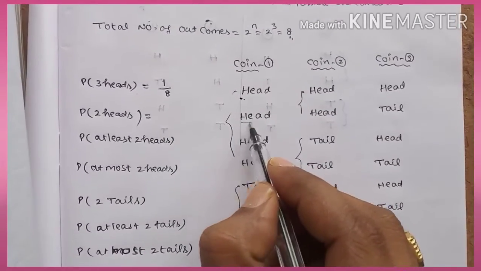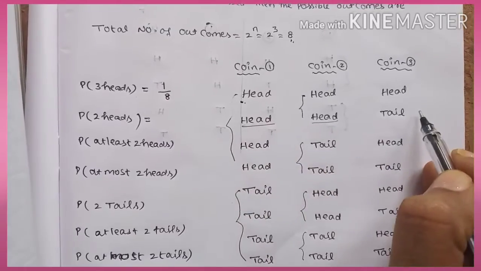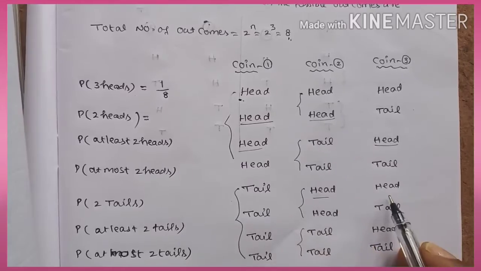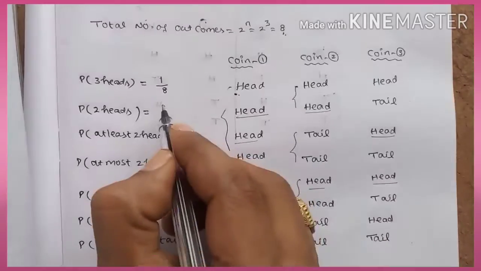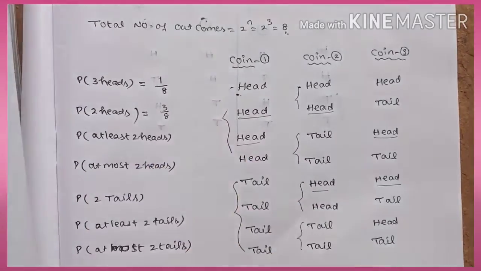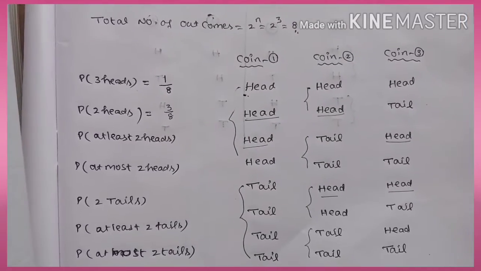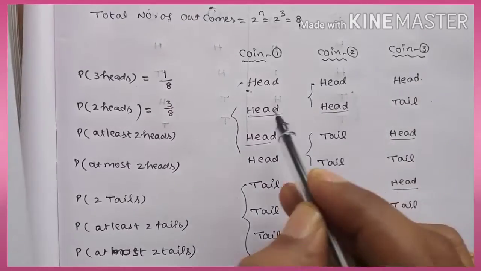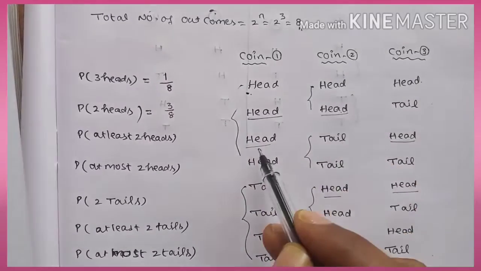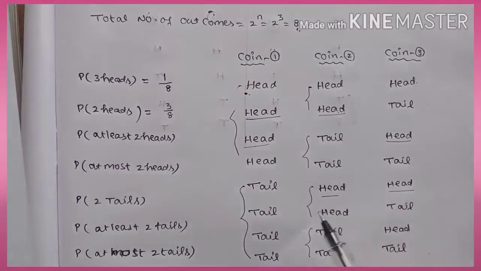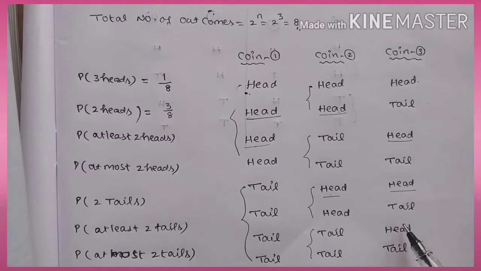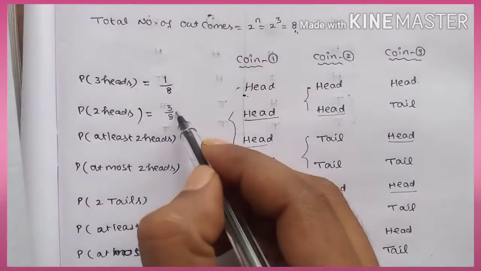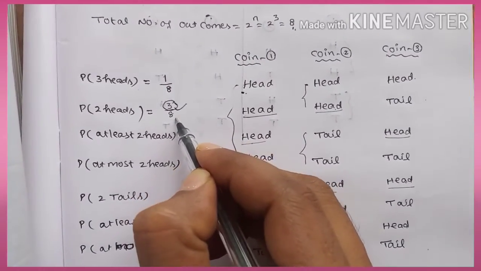In this case head, so this is one chance. Here head, second chance. Here head, third chance. So how many possible outcomes are there? 3 chances out of 8. For 2 heads, you have to check only 2 heads. These are 3 heads problem. This is 2 heads, so it is possible. This also 2 heads, possible. This also 2 heads, possible. And in the remaining cases there is no possibility of getting 2 heads. Okay? So 3 by 8, 3 chances out of 8 times.